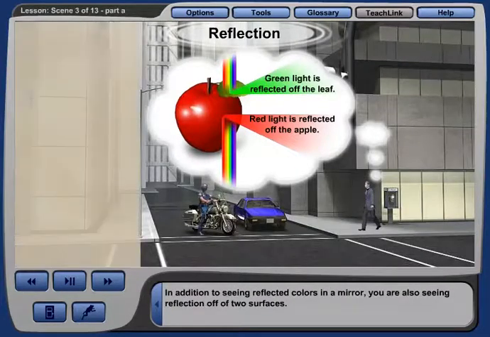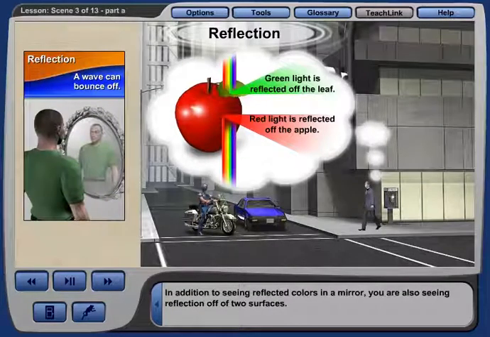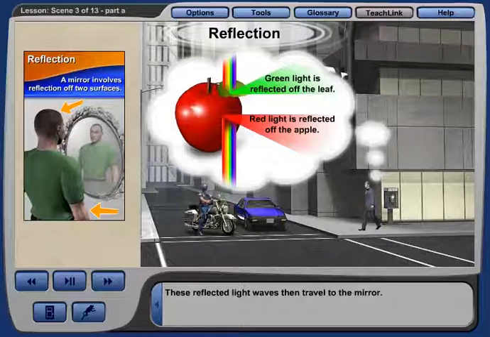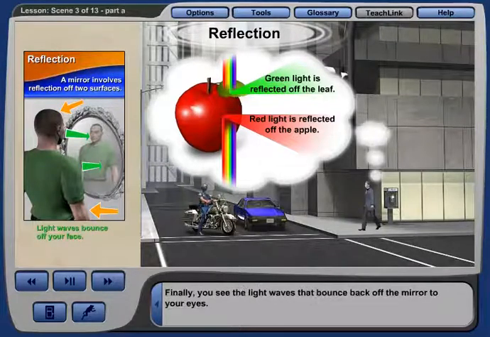In addition to seeing reflected colors in a mirror, you are also seeing reflection off of two surfaces. First, waves of light from other sources bounce off your face. These reflected light waves then travel to the mirror. Finally, you see the light waves that bounce back off the mirror to your eyes.